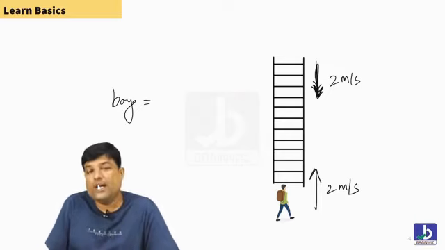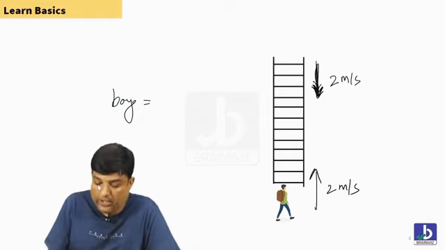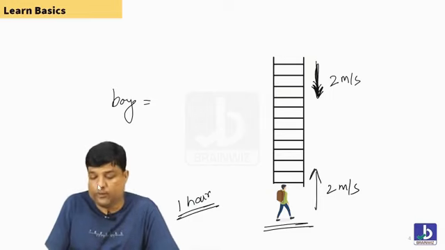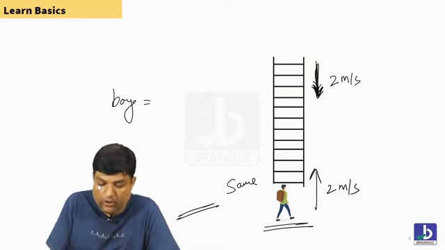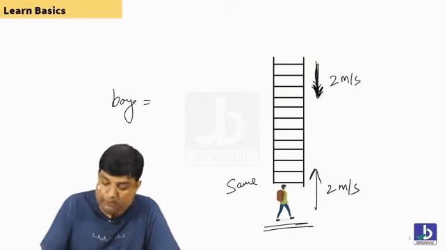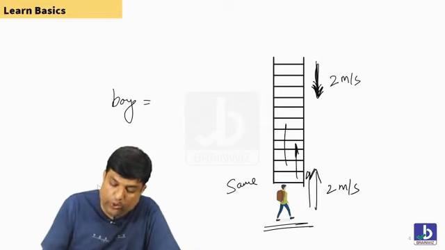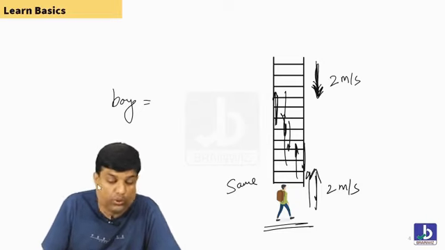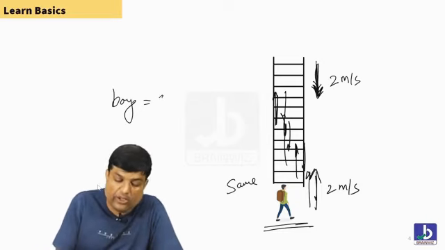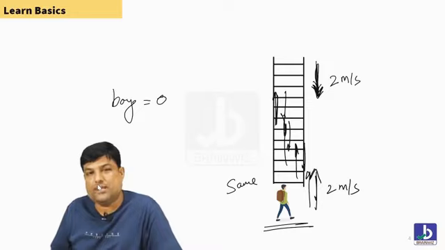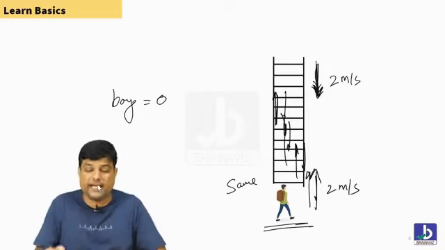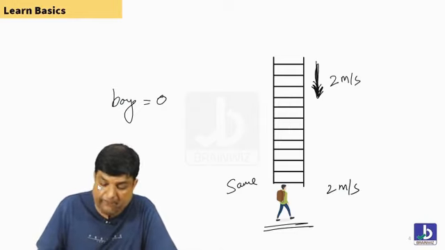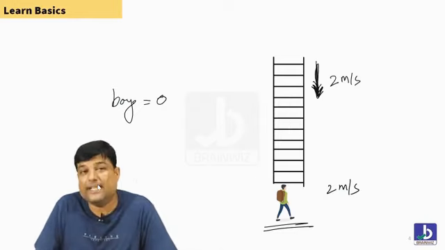Tell me, what is the position of the boy after 1 hour? The position of the boy is the same. The boy will not go anywhere. Why? Because he is putting in efforts of 2, 2, 2, 2, and the escalator is coming down 2, 2, 2, 2. Are you understanding, everybody? So his speed is 0 only. When the escalator is coming down and he is walking against it, his speed will be the same, 2, 2.